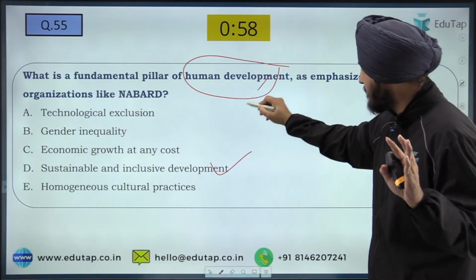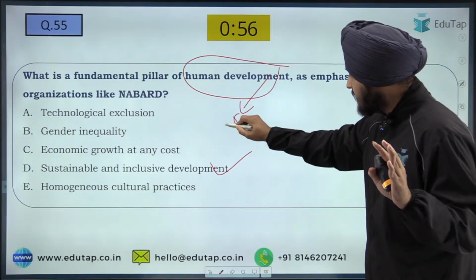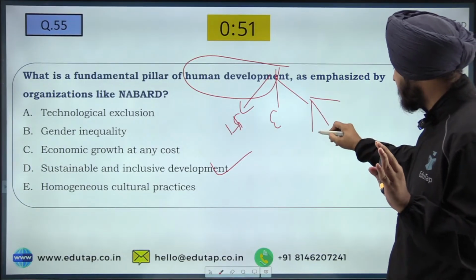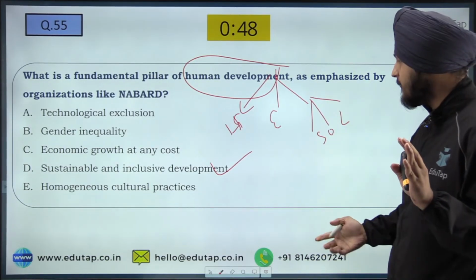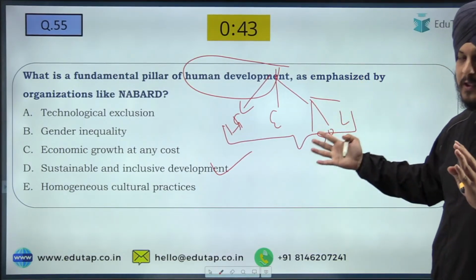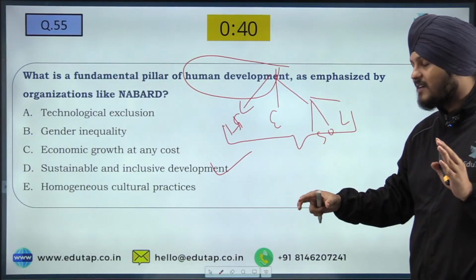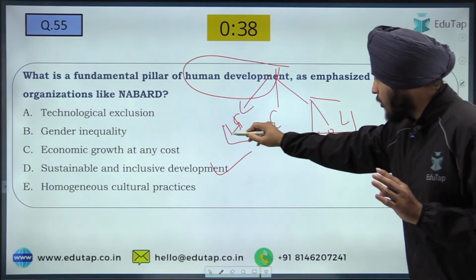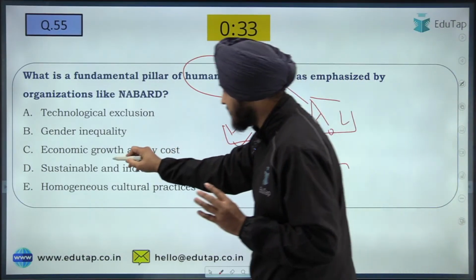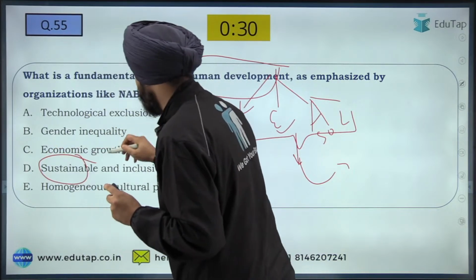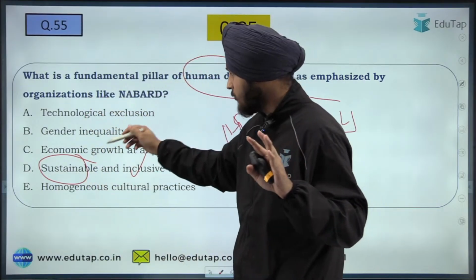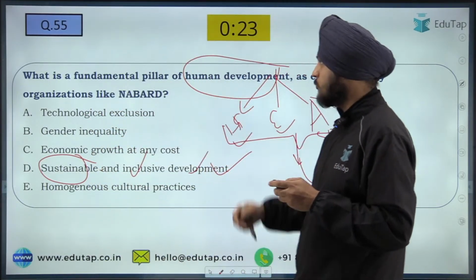Very basic term. For example, contributing in health, contributing in education, contributing in other different types of social dimensions, for example standard of living, all such kind of things. And we have to make sure that whatever policies, whatever development we are doing with respect to the human resource in a country or in a society, it should meet all these pillars in an inclusive manner and also in a sustainable manner. That is, it should sustain for a long period of time. So D is going to be the answer. Fine. So I'm not getting any mixed responses. So I think all of you are confident about this option. And yes, so let us move on to the next question.